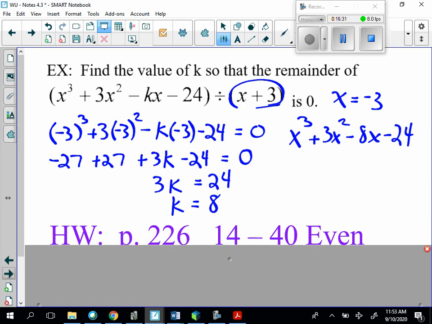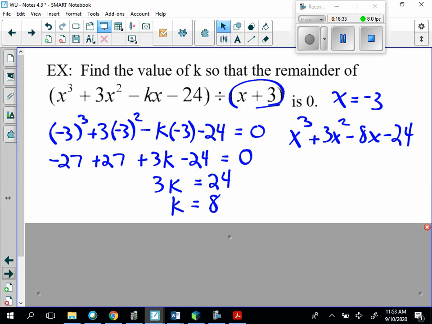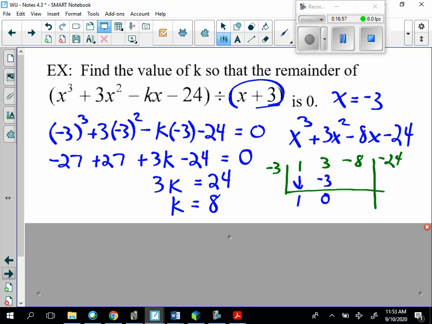We could indeed check that by saying synthetically, if we put the negative 3 out here, our coefficients would be 1, 3, negative 8, negative 24. We bring down the 1, negative 3. We get 0. 0 times negative 3 would be 0. Negative 8 times negative 3 would be a positive 24. And so it checks out. So I found the value of k, and I checked my answer. Pause if you need to.